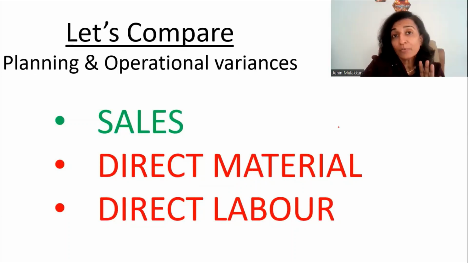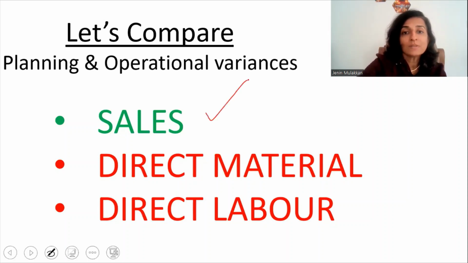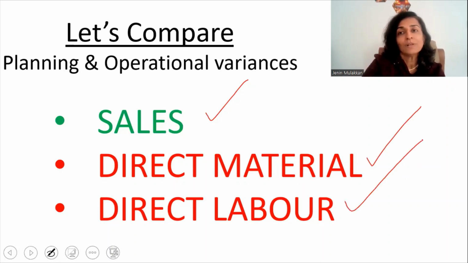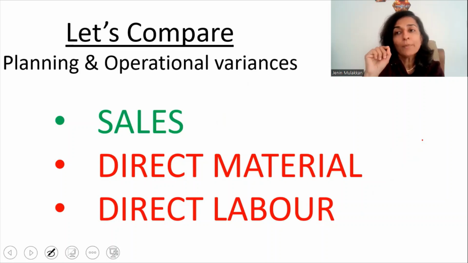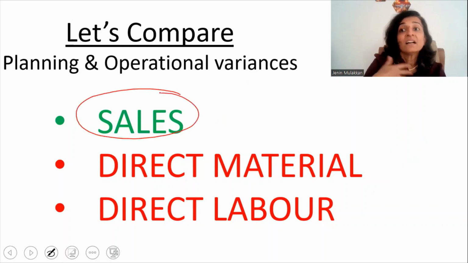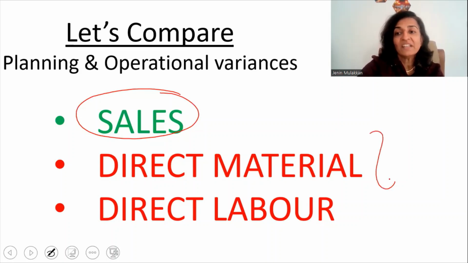Now, totally, I have put up 3 planning and operational variances videos in my channel. One was related to sales and one was related to the direct material, and the current session is related to direct labor. Now, all these 3 have been constructed in the same format. But one point of difference that I want you to notice: sales is a revenue and the direct material and the direct labor are the cost.